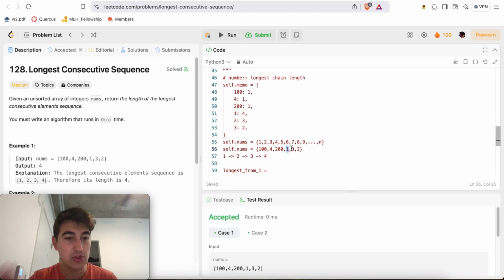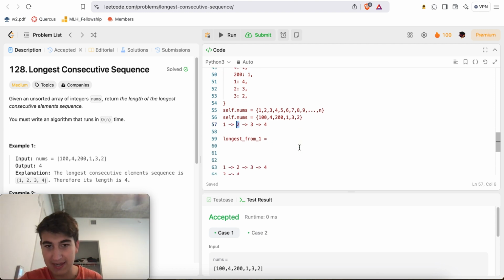So just in the sweep starting from number 1, we were able to get the answer for every single number alongside down its chain, right? So the chain is 1, 2, 3, 4, and just in the sweep starting from 1, we were able to get the result for every number inside of that chain, right? So for the number 1, for the number 2 here, for the number 3, and for the number 4. Because again, the value for each number inside of here will essentially be 1 plus the one in front of it, right? So for 2, it'll be 1 plus whatever the length of the longest chain is from 3, which will be 1 plus whatever the length of the longest chain is from 4. And for 1, it'll be 1 plus whatever the length of the longest chain starts from 2. This just works nice and recursively that way.